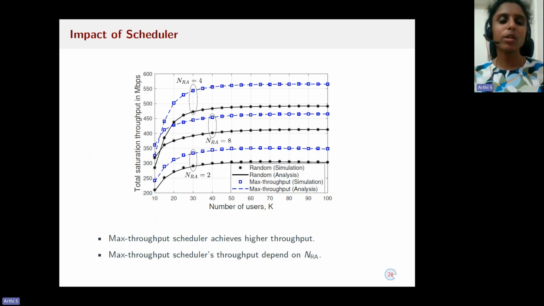This figure plots the total saturation throughput as a function of the total number of users for different RU allocation. As we see, the blue curves are for the max throughput scheduler and the black curves are for the random scheduler. Again, the analysis and simulation results match each other well. And for different RU allocations, we see the max throughput scheduler achieves higher throughput, and the throughput depends on the number of RUs allocated for random access.